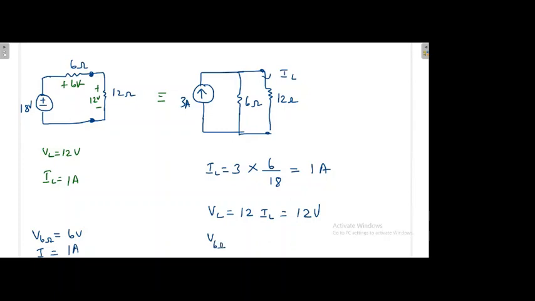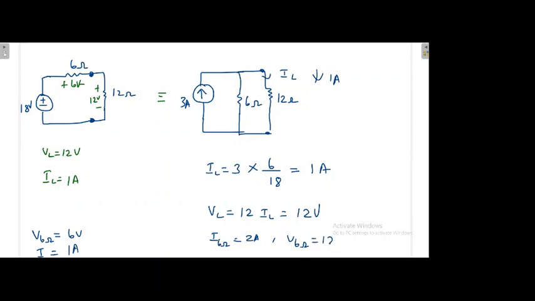First you find out the current across the 6 ohm. Out of 3 ampere, 1 ampere is flowing here, 1 ampere is going here, then remaining 2 ampere has to come here. So this is 2 ampere. Then what is the voltage across 6 ohm? If it is 2 ampere, then this is 12 volt.